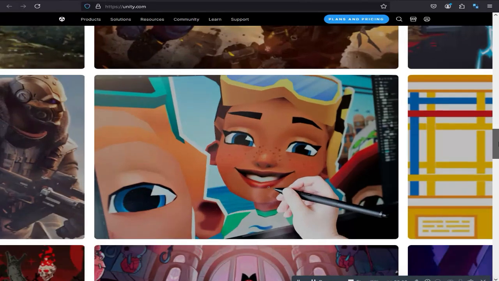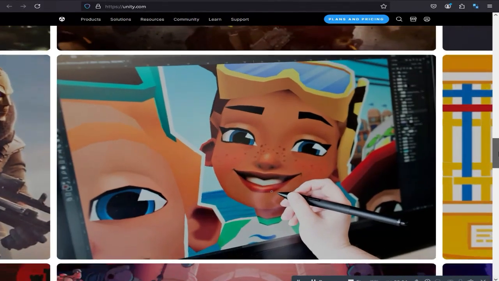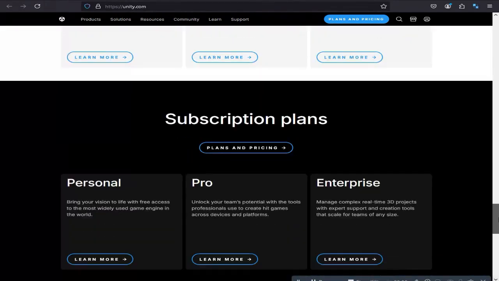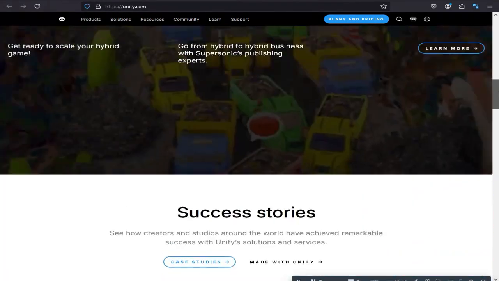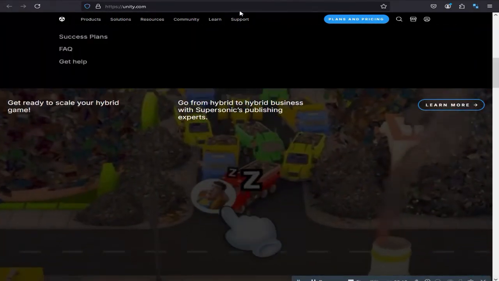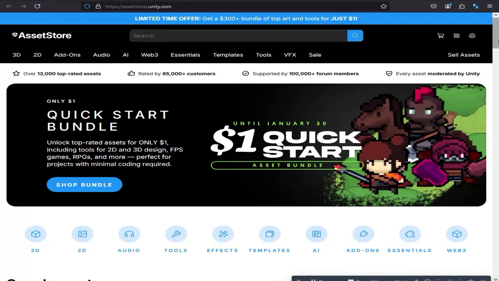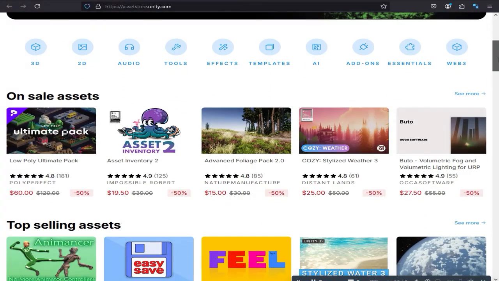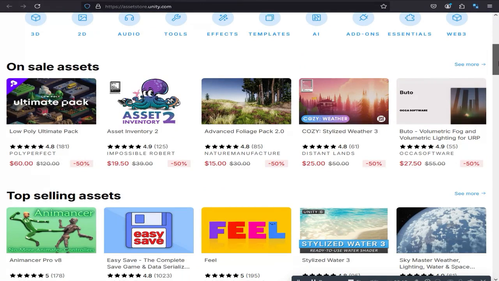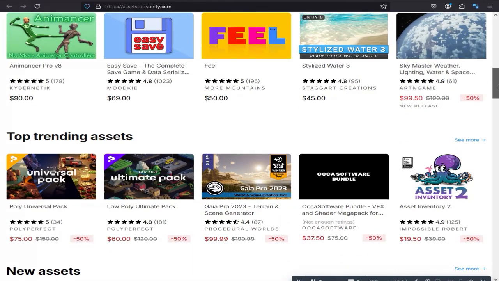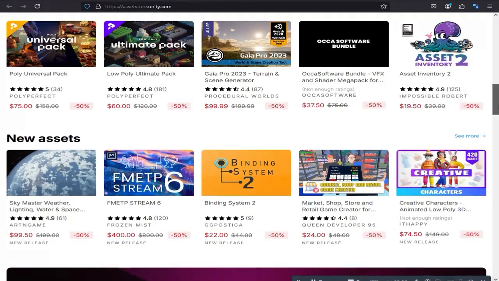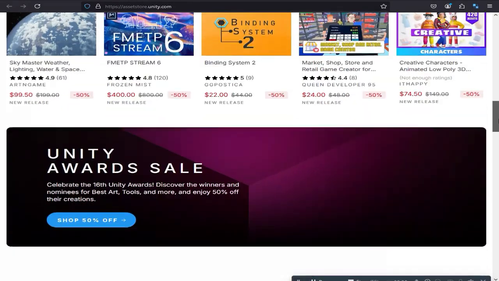Unity's key features include multi-platform support. Develop once, deploy anywhere. Unity supports over 25 platforms, from consoles to mobile devices. This makes it an excellent choice for developers looking to reach a wide audience. C# scripting. Unity uses C# for scripting, which is great for developers familiar with the language. C# is known for being a powerful yet easy-to-learn language, making it accessible to both beginners and experienced developers.